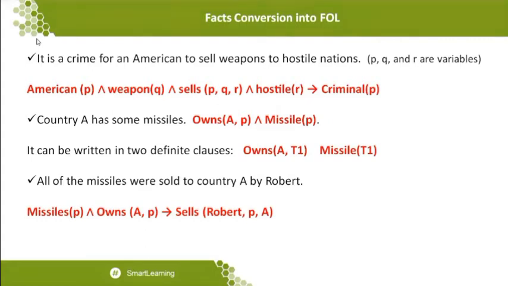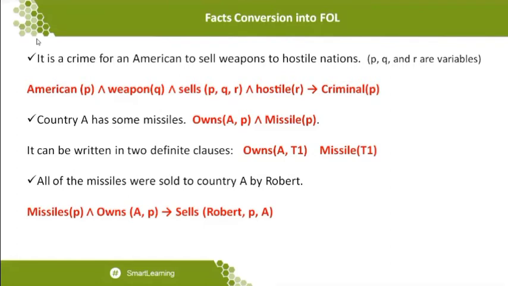So all these statements are identified to be in an AND statement, because definitely if it is an American, then I can't conclude a criminal. That is why they apply the conjunction. You should understand that statement very clearly, why the conjunction should be made over here. If I write a statement like American of P implies Criminal of P, that is not exactly right, because overall saying that Americans are criminals is exactly not right.